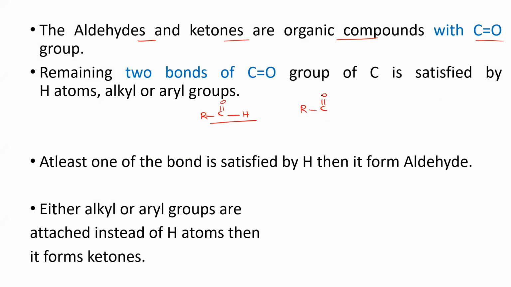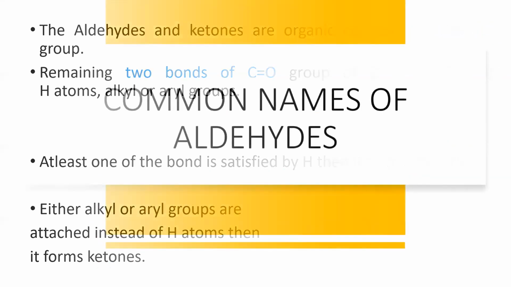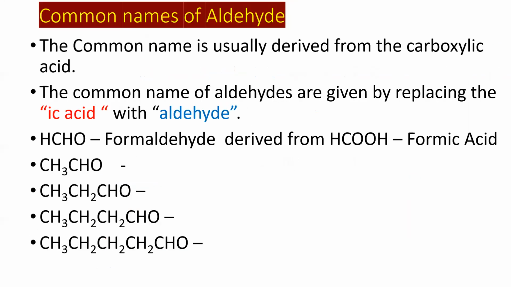Suppose R C double bond O R or R dash, anything, then it will be called a ketone. So if at least one of the bonds is satisfied by hydrogen, it forms the aldehyde. If alkyl or aryl groups are attached instead of hydrogen atom, then it forms a ketone as a product. Is that clear?